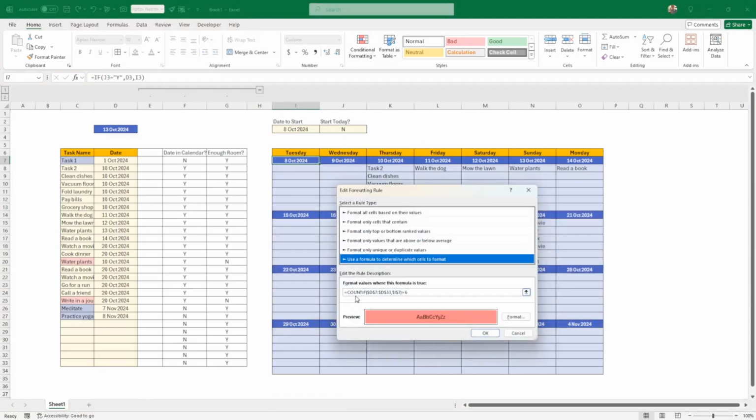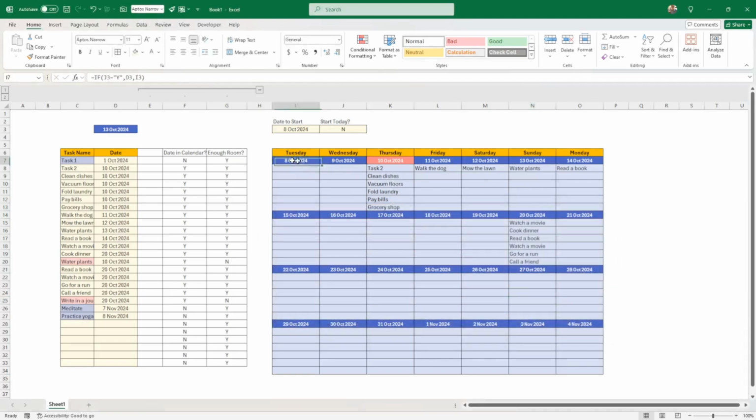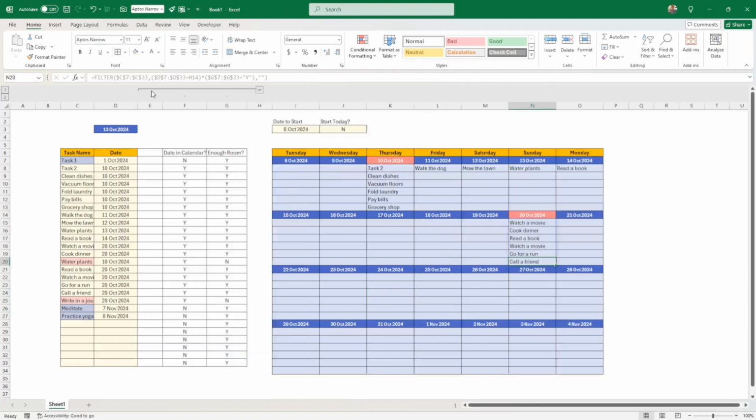Why COUNTIF I7. Ooh, because I locked in the I7. Okay, and now it works. Okay, that's looking good. Double press the paint. Put it here, here, here. This is taking shape, so we have a bit of a warning when we have too many dates, so that's good. So we're ready to go to step 3, to level 3.